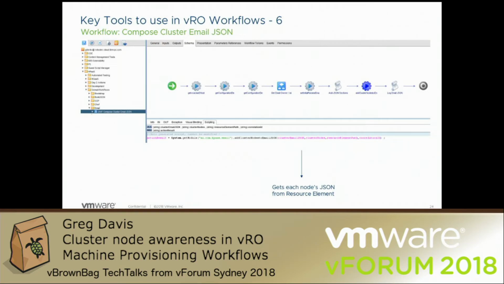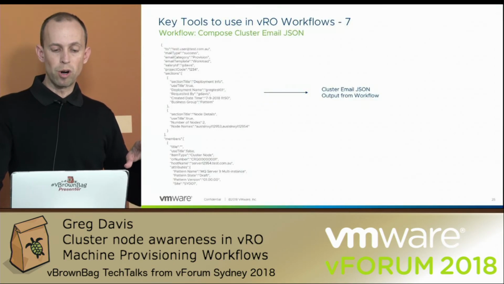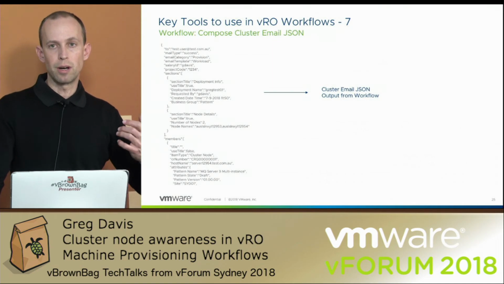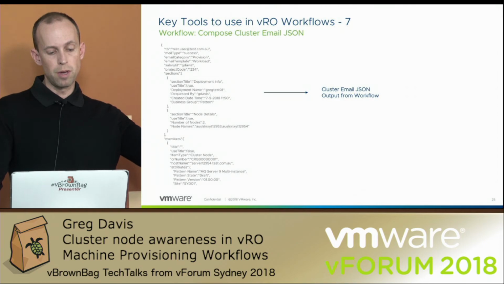So this is going to go to my cluster nodes JSON that we were looking at earlier, cached in the resource element. And it's going to get each node out of that resource element JSON and tack it down to the deployment information. And then finally, the output of this vRO workflow is my cluster email JSON, which contains all the information, like the body of the email, that I want to send out to my requester. So you can see at the top, I've got my username, and then some sections which refer to the deployment name and so on.